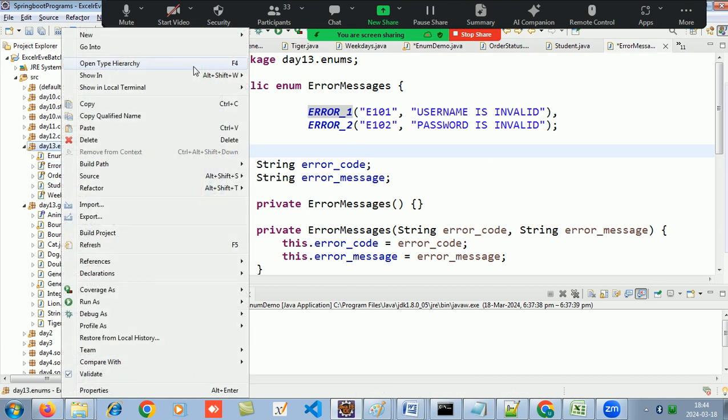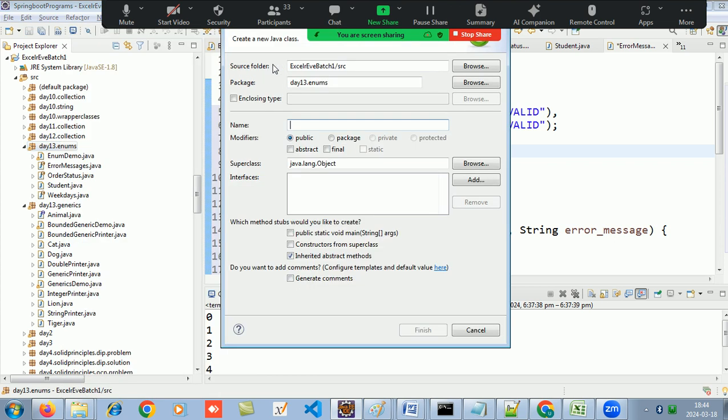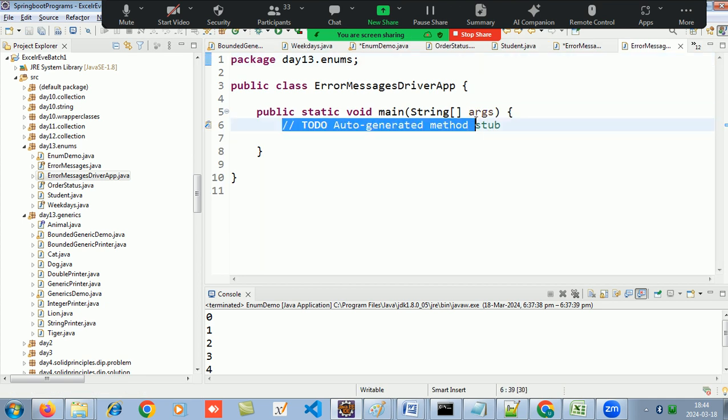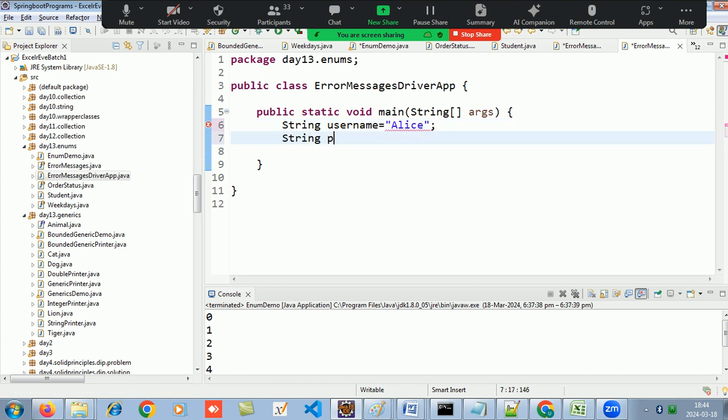Now I go to the driver app, let's say. Okay, so let me make one new class, error messages driver app, and I put my main over there. Okay, so now I take my string username as Alice and string password as Alice123. So username should also be more than 8 characters. Password should also be more than 8 characters. So here the username is invalid.